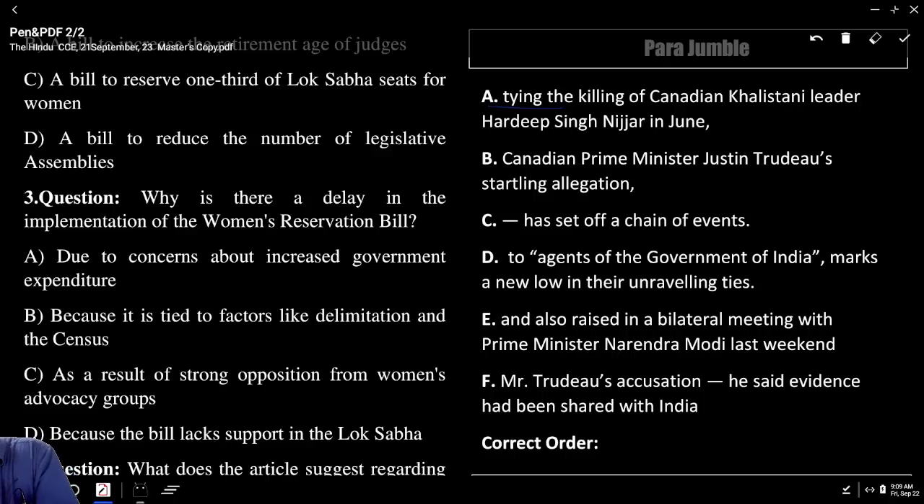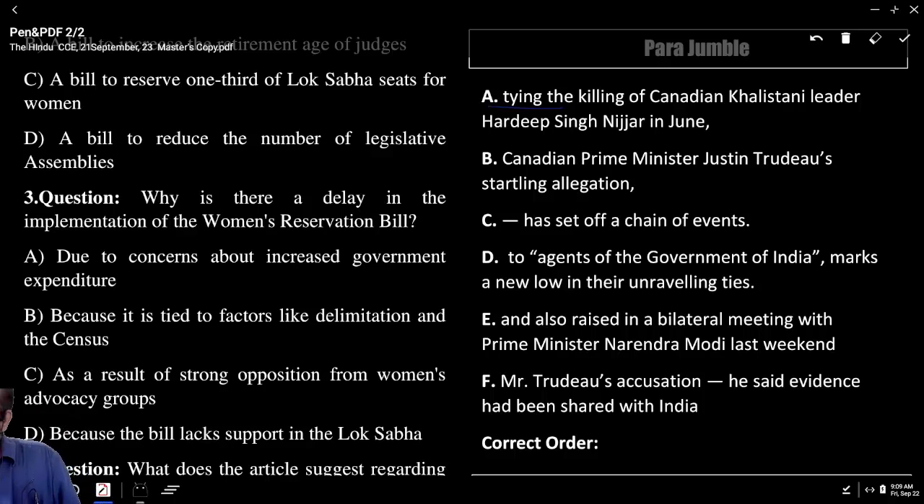All of you make a note. B is the first one. Canadian Prime Minister Justin Trudeau's startling allegation. Startling means what? Very surprising. What is that startling allegation? You have to look for the answer. What is the second one?